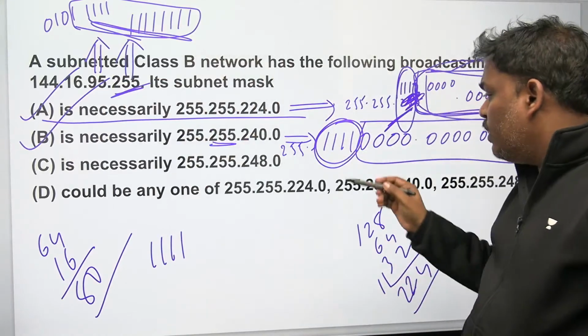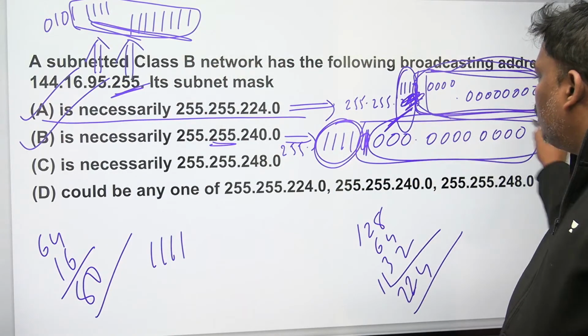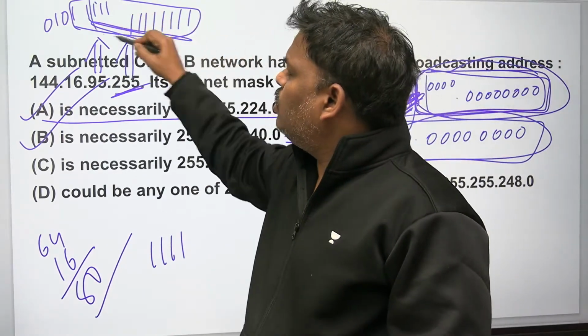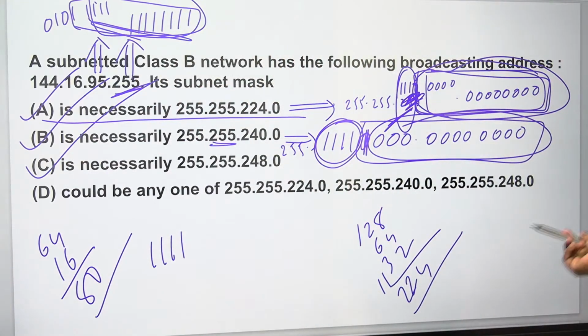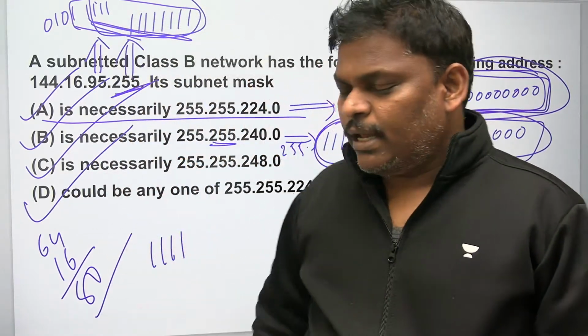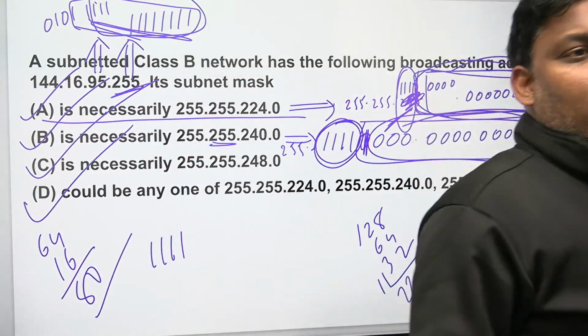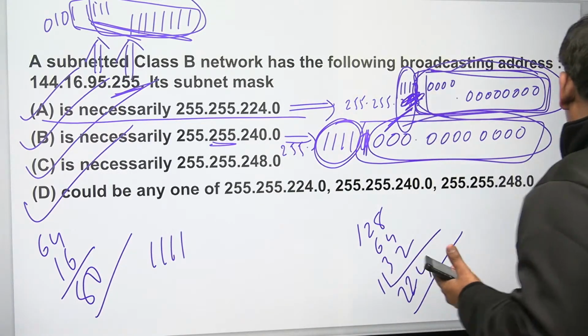If you go to option C, 48 means this one bit is 1. That means 8 plus 3, 11 bits should be continuously ones. Yes, 11 bits are continuously ones. This is also right. So answer D says it could be any one of these three. I think the answer is all correct. So D is the most appropriate answer. D is the most correct answer because all can be the answer. Right, the answer is D.